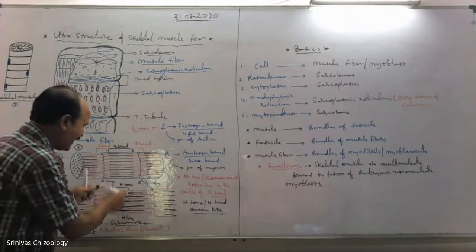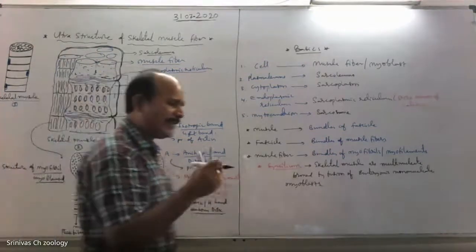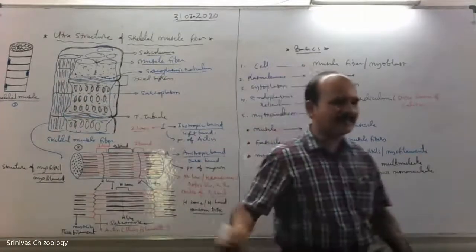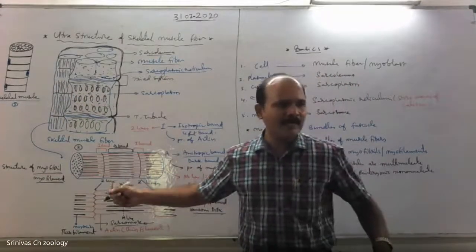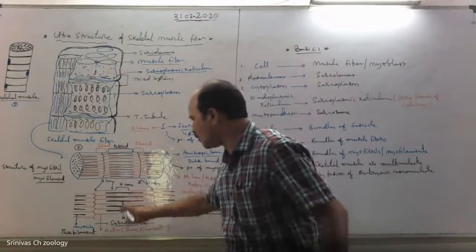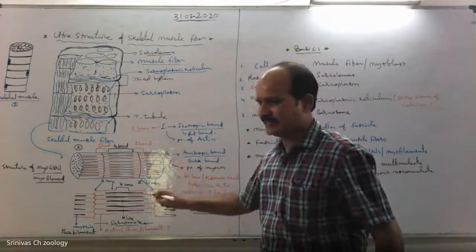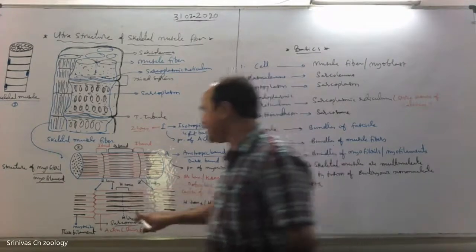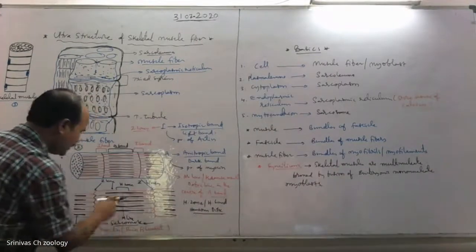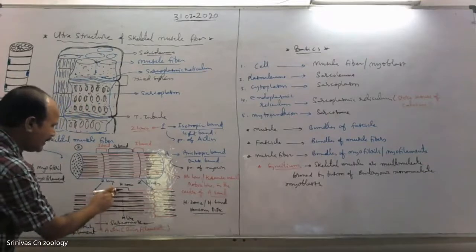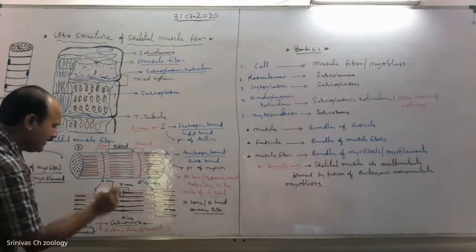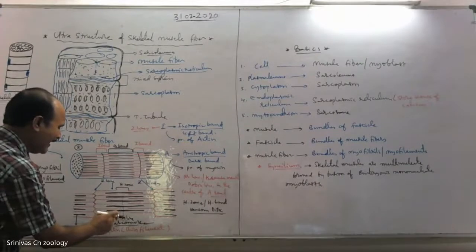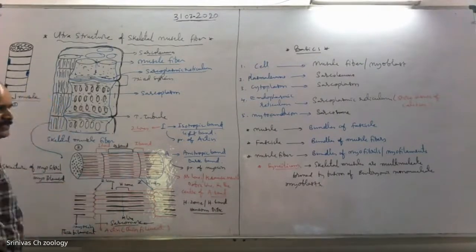And in the center, we find a relatively less dark zone, which is called H zone or Hensen's disk. It's called H zone because here the thin filaments, which are actin filaments, are absent. That's the reason here in the center of A band there is a relatively less dark region called H zone.